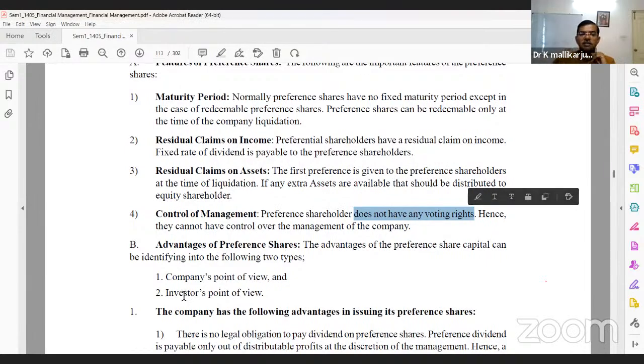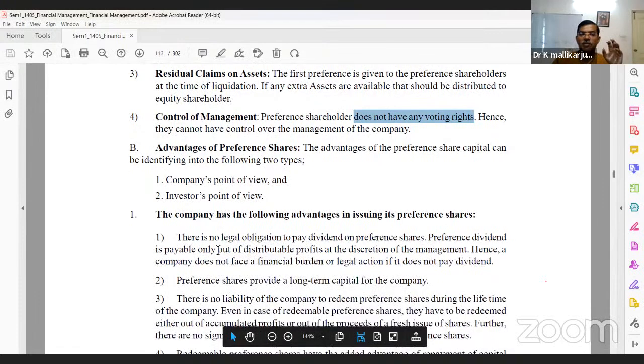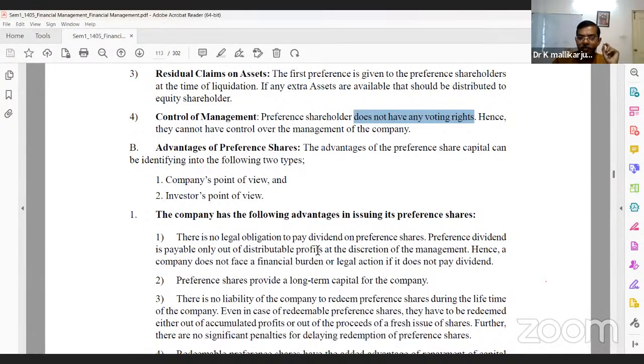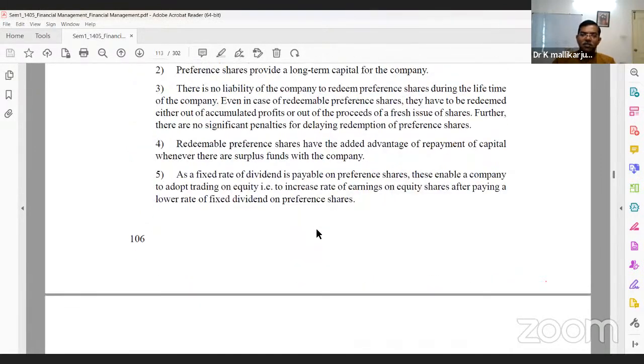Now the advantages, from the company point of view and the investor point of view. From the company point of view, the reason companies issue preference shares is that the return is fixed. Nothing but a fixed dividend for preference shareholders. And there is also a maturity period; after the maturity period, the firm has to repay the amount. The investor point of view is also good.